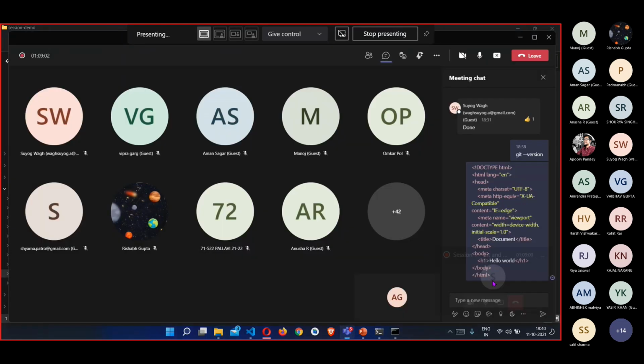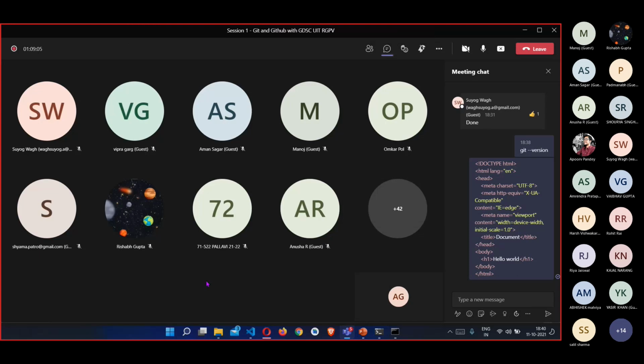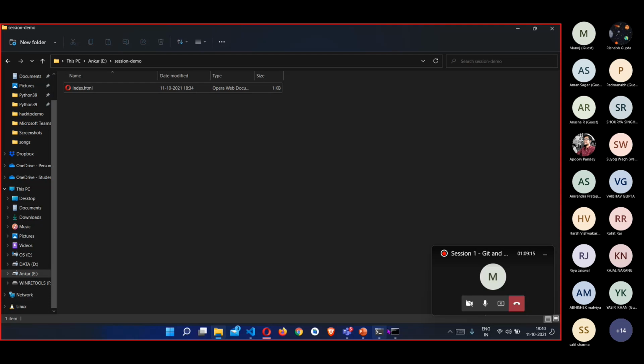Manoj, have you created this index.html file? Yes, sir, I created it. I'm just copying the code. Okay, that's great. Just let me know when you have completed.